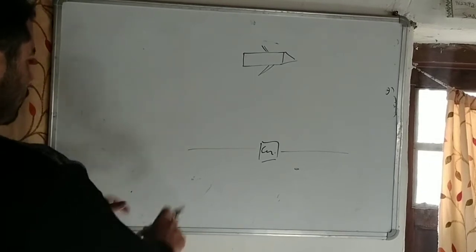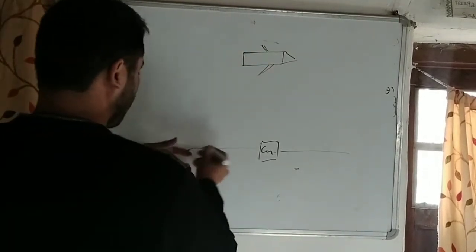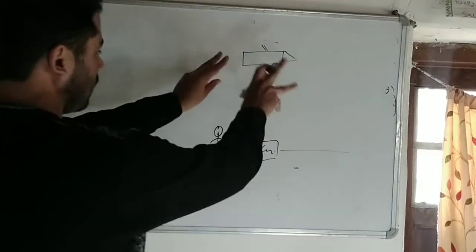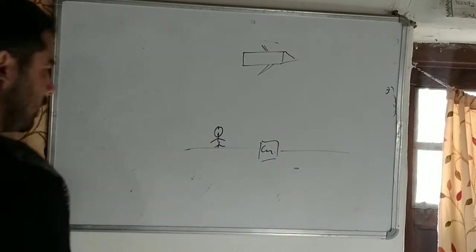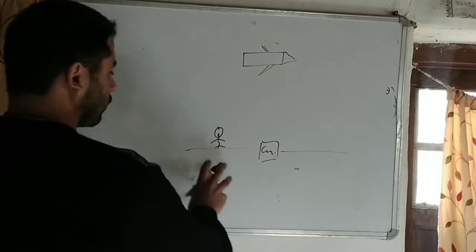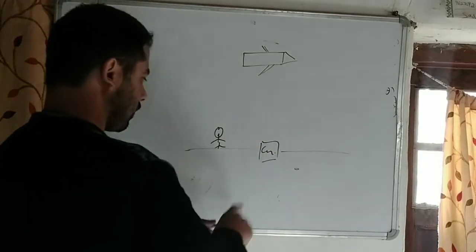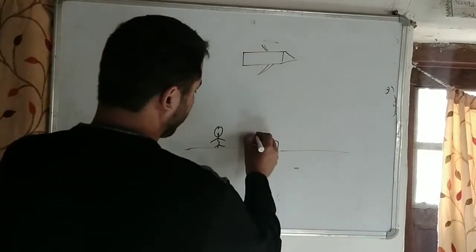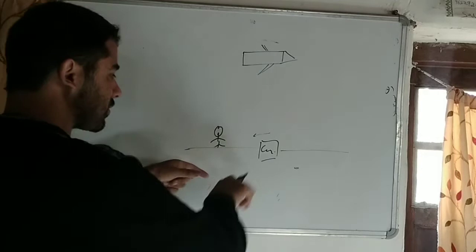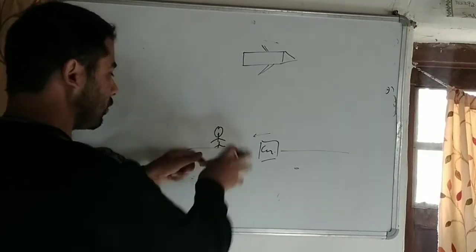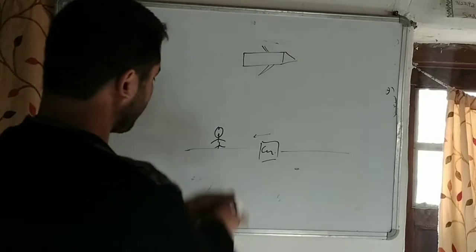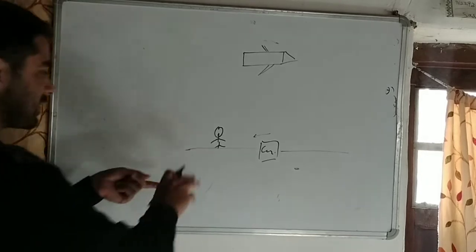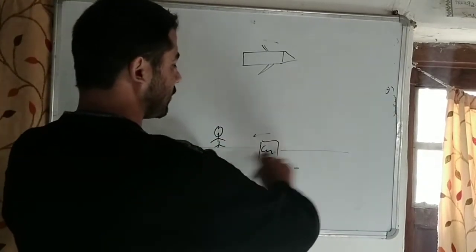Now, suppose there is an observer who views all this, and who has some physics apparatus to measure the speed of the car and the speed of the aeroplane. In case first, the observer is sitting at rest relative to the ground.